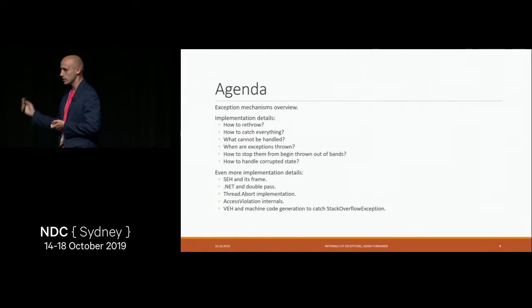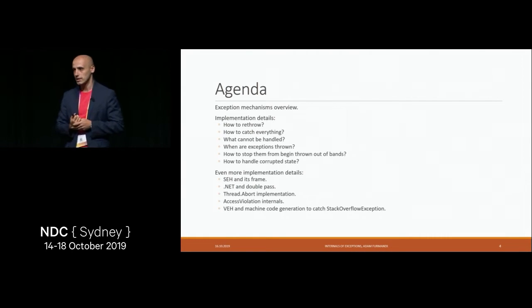The agenda for this talk has three significant parts. As I said, I assume you understand exceptions more or less, so we'll dig deeper and see how all those things work under the hood. We'll see multiple technologies today, not only C# but also intermediate language, C++, WinAPI, and some low-level mechanisms. We will generate some machine code. We will see how those things work across platforms, across operating systems and architectures.